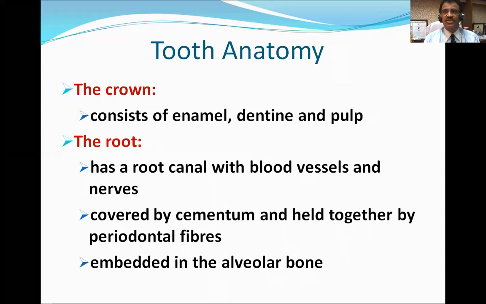So we call them gomphoses. At the time of study of classification of joints, I told you the gomphoses belong to fibrous types of joints. We have studied synovial joints, fibrous joints, and cartilage joints. So these are the fibrous joints, gomphoses, peg and socket joints. And in the study of bone, we have not counted these 32 teeth as separate bones, because we have come to the number 206.